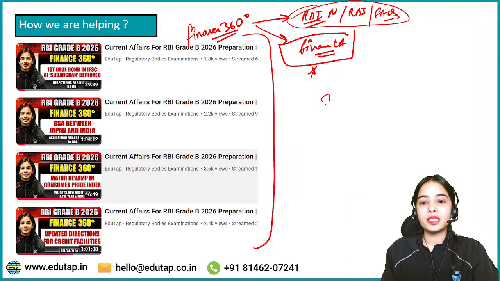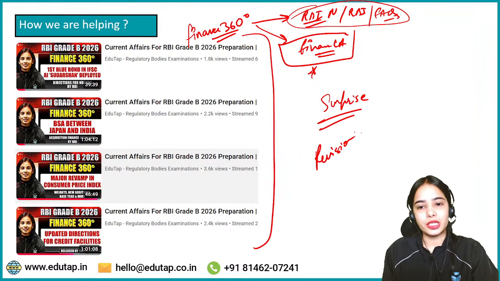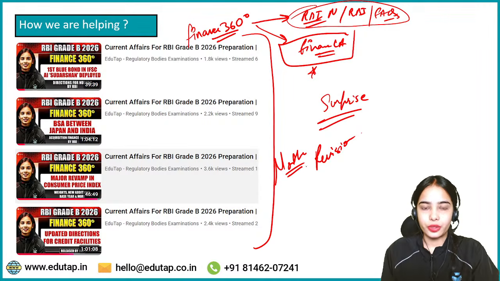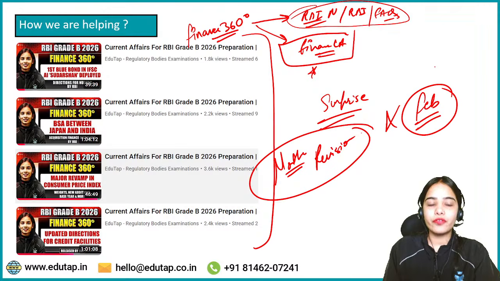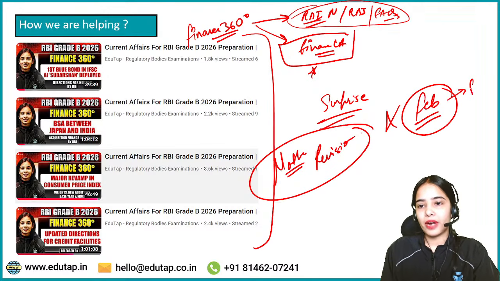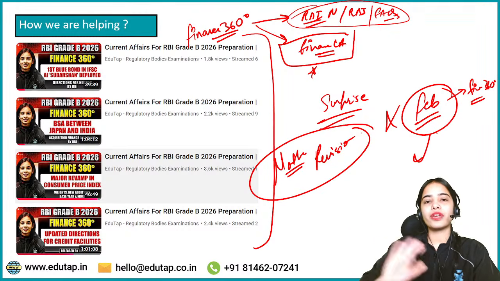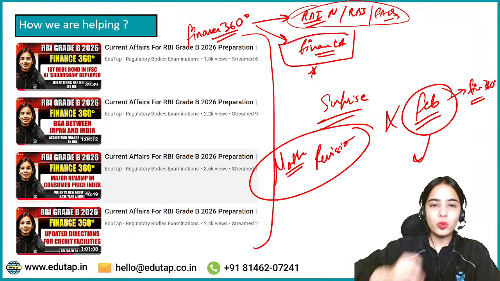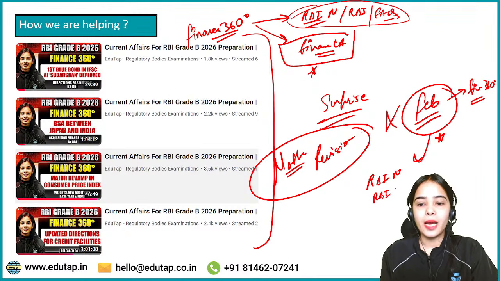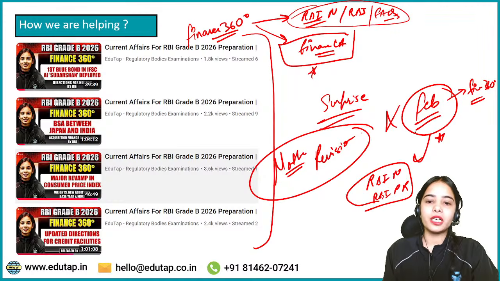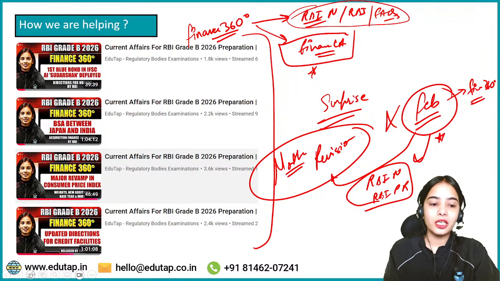Okay, now the surprise is that we are soon bringing the monthly revision sessions. If you have not seen the Feb articles, if you have not seen the Feb sessions in finance 360, do not worry about it, because the Feb month is not very important from the examination perspective, and the most important articles from Feb, the most important RBI notifications, the most important RBI press releases from Feb will be covered in your monthly revision session.